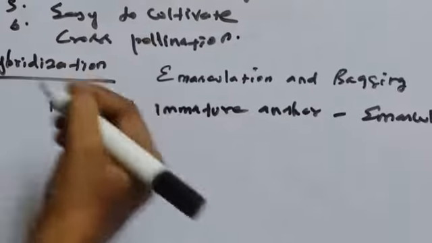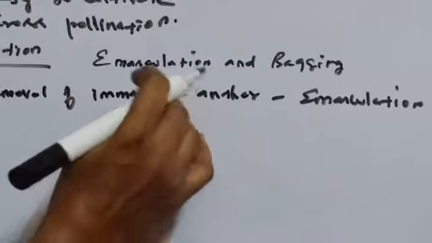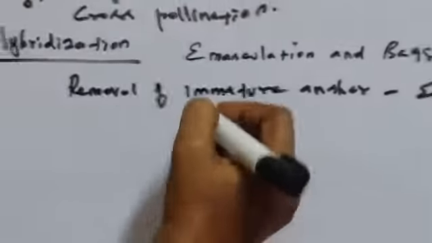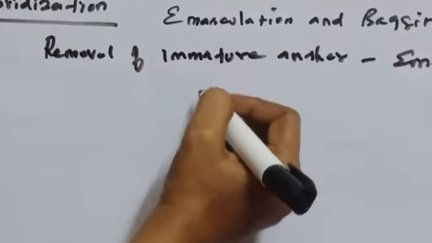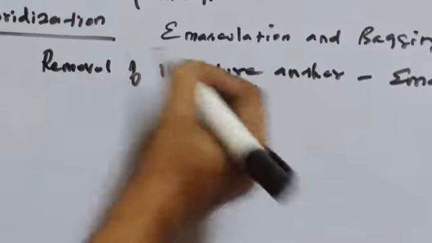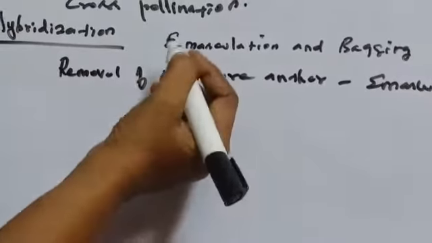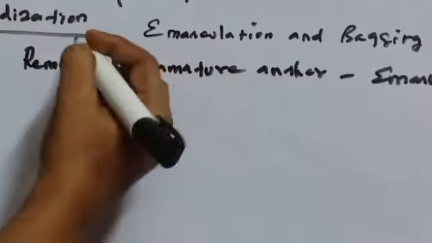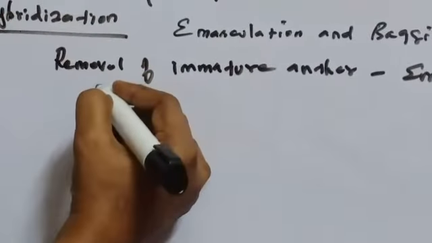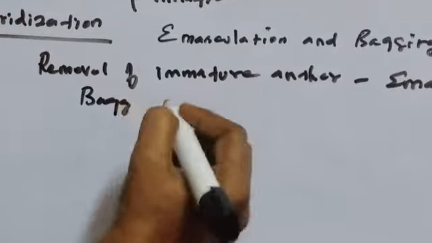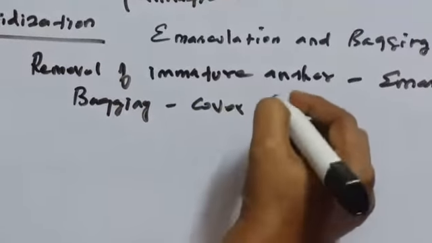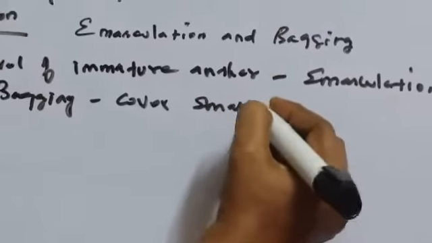Why is emasculation done? To prevent self-pollination. In the bisexual flower, both the male part and the female part are there. If the anther is removed, there is no chance for self-pollination. So emasculation is done to prevent self-pollination. That emasculated flower is covered by bags. That is called bagging.